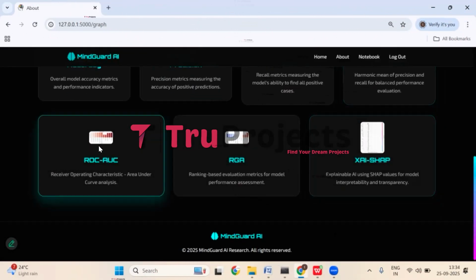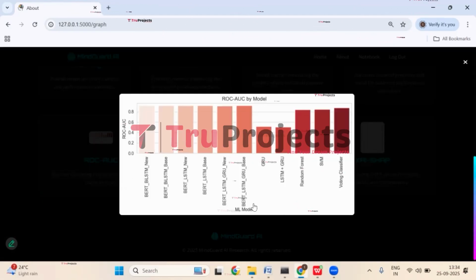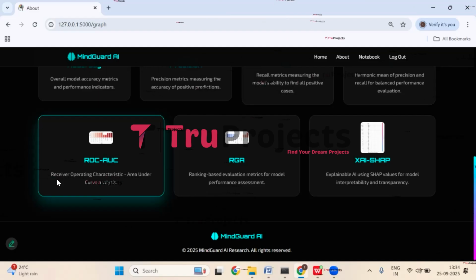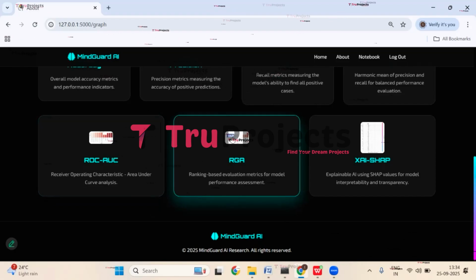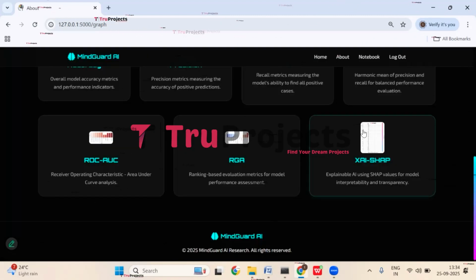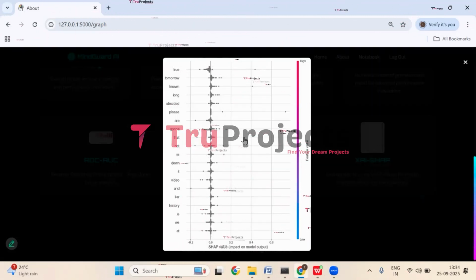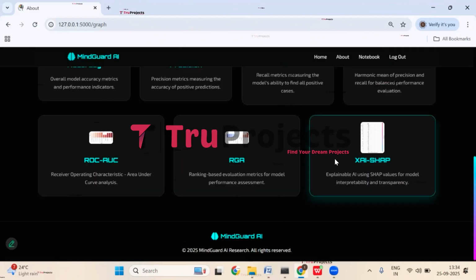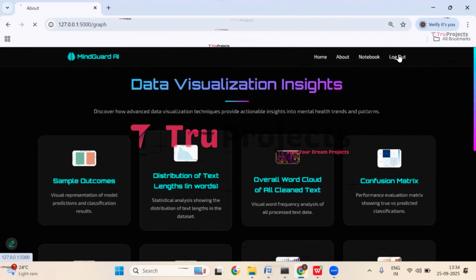Now here we have ROC. This is the ROC AUC. ROC AUC refers to receiver operating characteristic area under curve analysis. And here we have RGR, that is ranking based evaluation metrics for the model performance. This is the RGR graph. And here we have the XAI SHAP graph, which shows the importance of each feature, that is each word, to the model. Close it. Now click on log out.